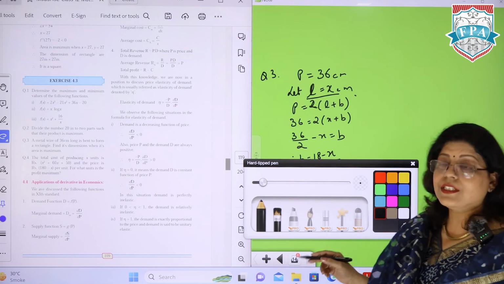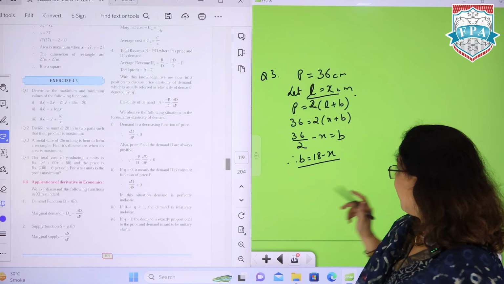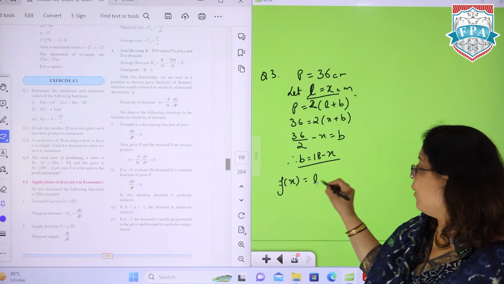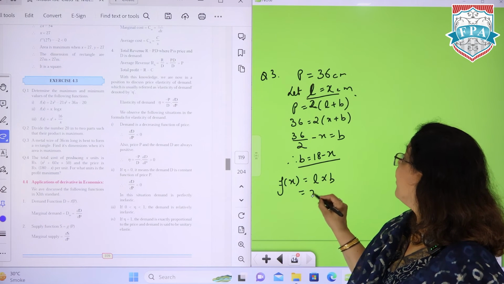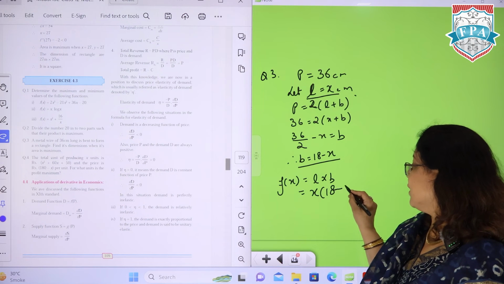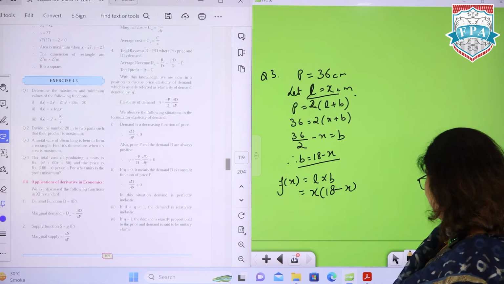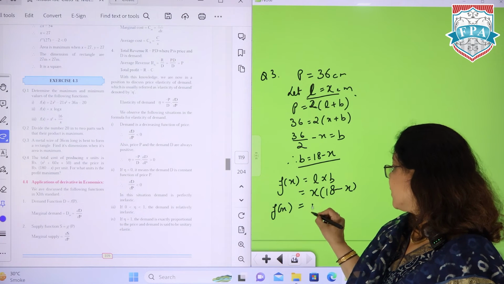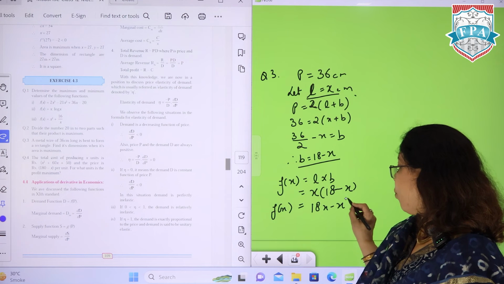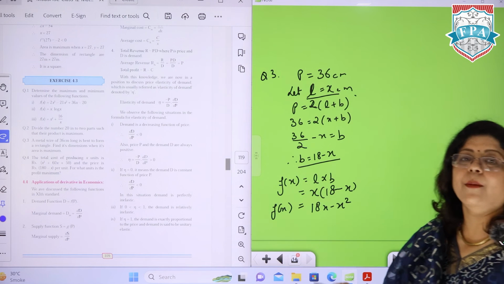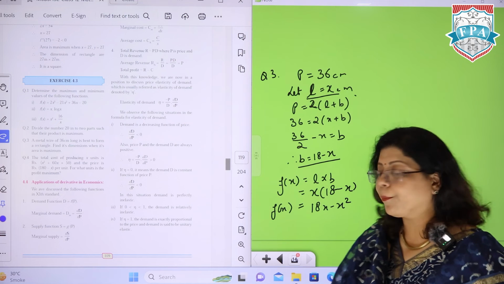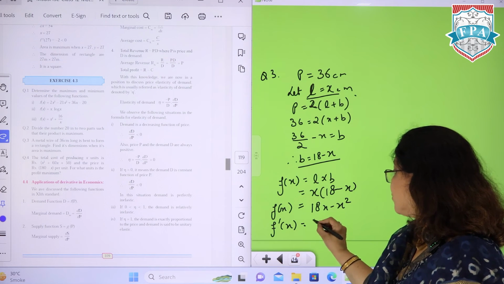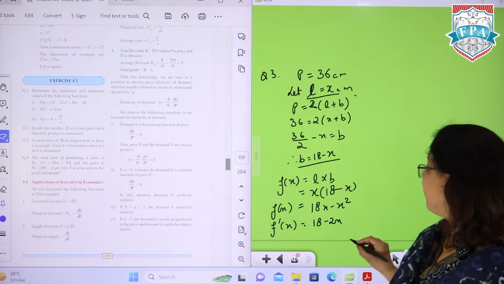Now the function is, we have to find out for maxima. So fx is area, which is L into b. So this is going to be x into 18 minus x. This is your fx. So when you solve it, your fx actually becomes 18x minus x square. इस function का maxima or minima we have to calculate. So for maxima or minima, f dash x has to be 0. So this is 18 minus 2x.